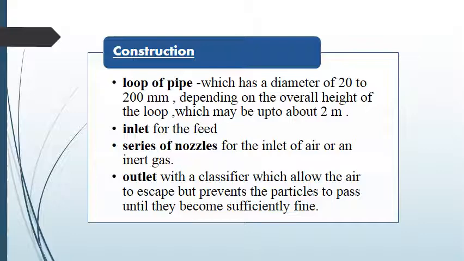There are various parts of the fluidized energy mill which are important. First is the loop of the pipe. It is a loop-like structure in which the particles circulate for collision with each other. There's an inlet by which the particles get inside. A series of nozzles allows the air to pass through the fluidized energy mill, and there's an outlet which is fitted with a classifier which allows the air to escape and prevents the particles from passing until they become sufficiently fine.